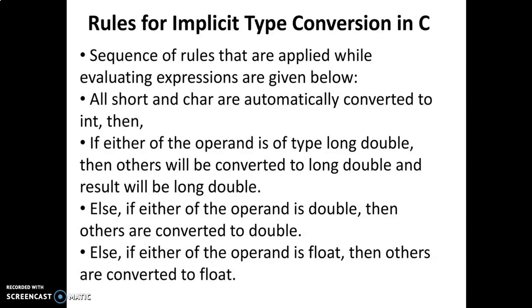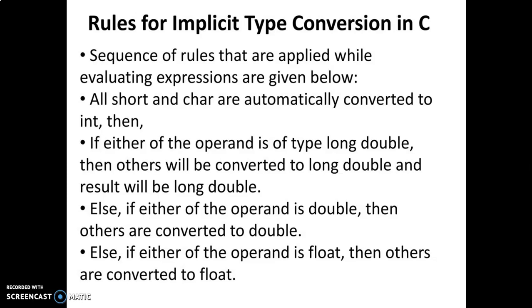Then the rules for implicit type conversions in C are a sequence of rules that are applied while evaluating expressions, given below. All short and character are automatically converted into integer, because their ranges are very small compared to integers. If either operand is of type long double, the others will be converted to long double, and the result will be long double. If one operand is long double and another is long, it will automatically convert to the higher type, that is, long double in C.